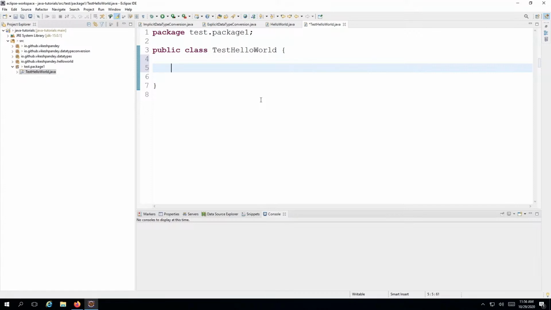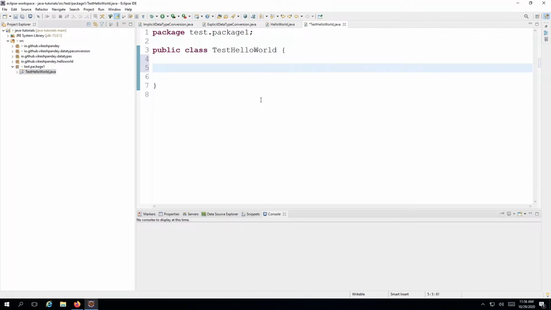Whenever you are trying to run any application, be it a very small or very large Java application, you would always need a main method in the class, in the project somewhere. And you need to tell the Java runtime to execute that class, and then the class will have a main method and your program will start executing. So always have a main method, otherwise your program will not execute.